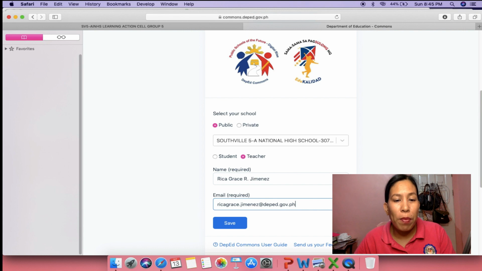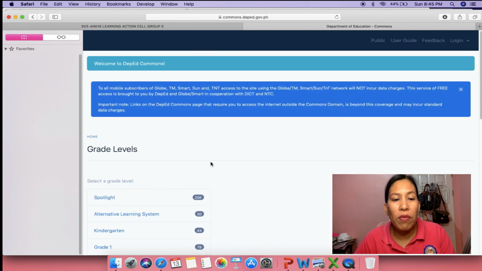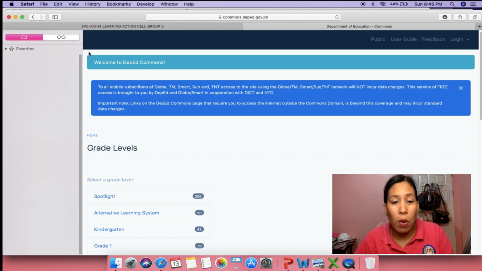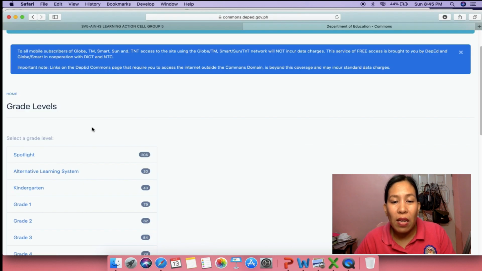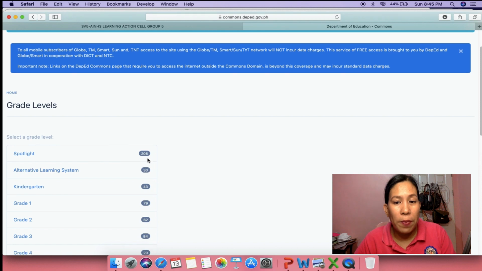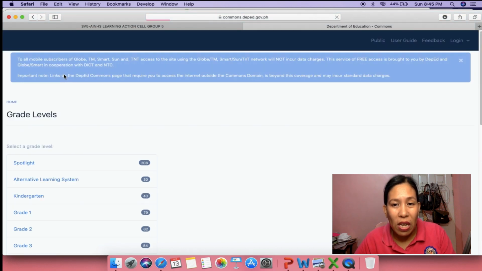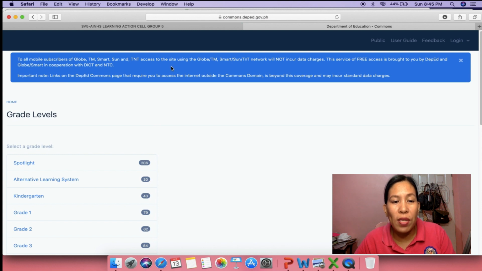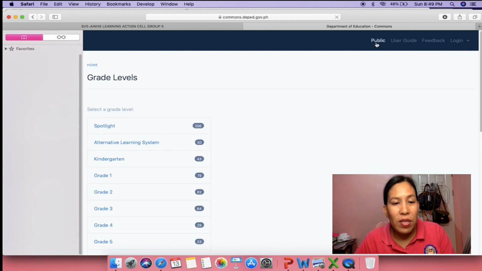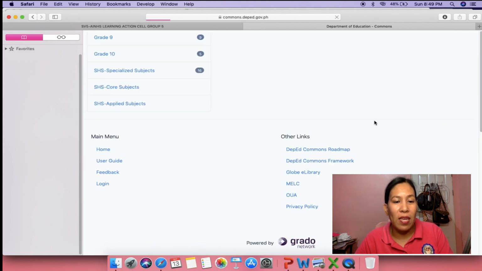Next, hover your mouse pointer to the left side of the screen where you will find the Select a Grade Level button. Then select the grade level you wish to explore. Once you have selected your grade level, click on the subject to drill down your resource need. The numbers indicate how many resources there are for each category.